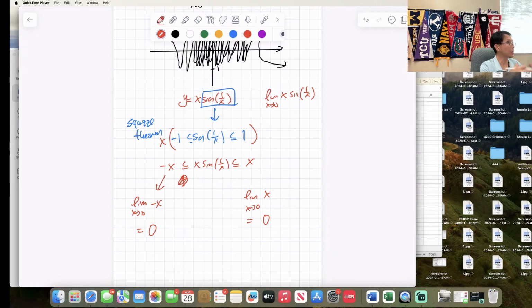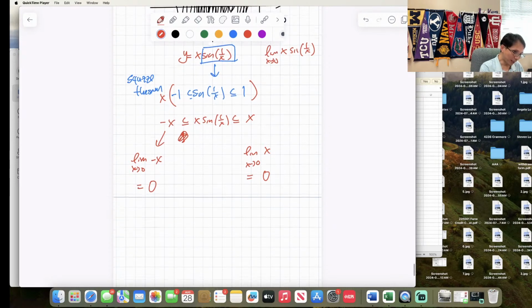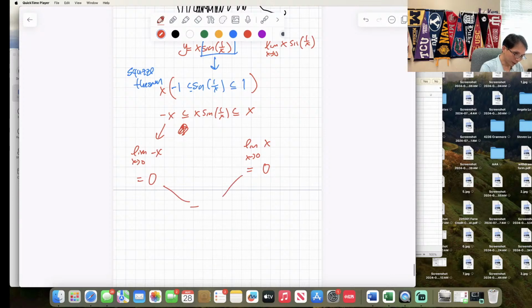The function is within those two boundaries. Therefore, the limit as x approaches 0 of x sine of 1 over x is equal to what? 0. Because the upper bound is going to go to 0, the bottom bound is going to go to 0, and the function is within those two, so the answer has to be 0.